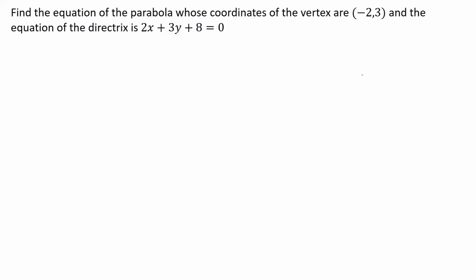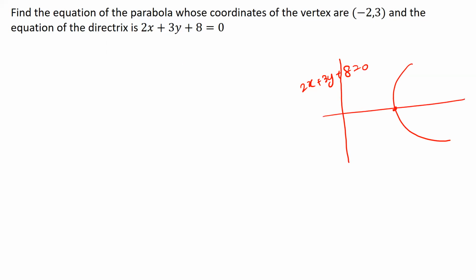So let's assume that our directrix is somewhere here and its equation is 2x plus 3y plus 8 is equal to 0. Assume that our parabola lies over here. This is the axis of the parabola. So this becomes the vertex, which is minus 2, 3. All right, and we need to find out the equation of the parabola.